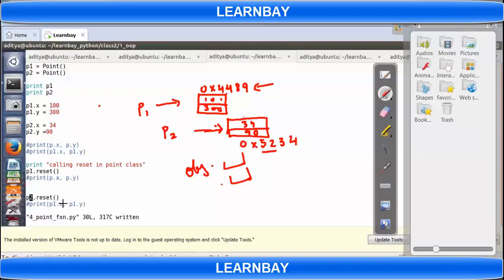Reference or address, and that is passed implicitly depending upon who is calling that function. When P1 is calling, self will be set with this value. When P2 is calling, self will be set with this value. So self is nothing but the object calling that function.